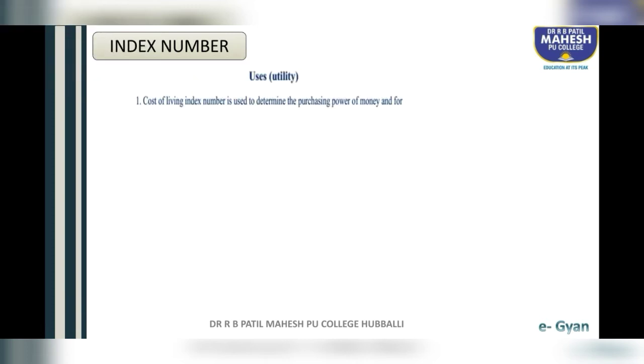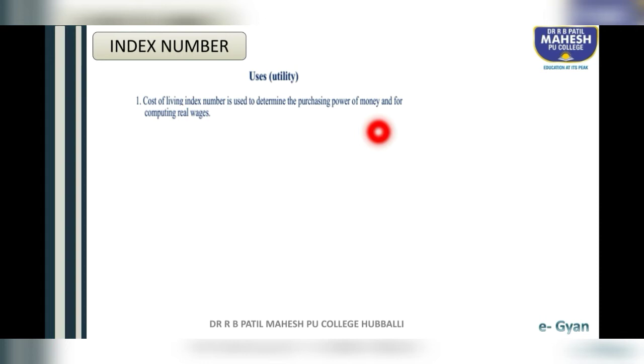And the next is, students, what are the uses of CPI? Uses of CPI, or it is also called utility. Uses of CPI is also very important. It can be asked for 1 mark or 2 marks. The first use is, students, cost of living index number is used to determine the purchasing power of money and for computing real wages. So cost of living index is used to determine the purchasing power of money, in the sense the value of money. See students, the value of money goes on changing.